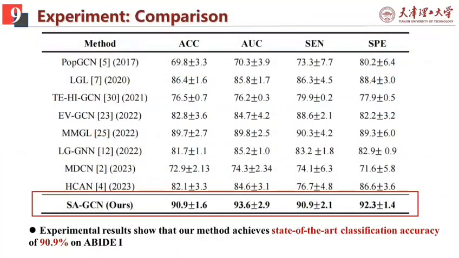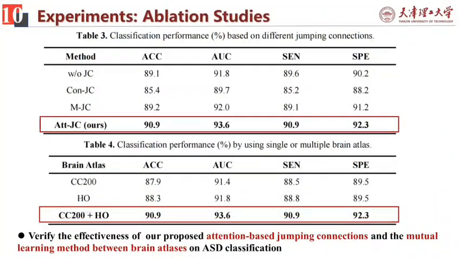By comparing our method with others, we can see that our method achieves state-of-the-art classification accuracy on ABIDE 1. Furthermore, we conduct some ablation studies to verify the effectiveness of our proposed attention-based jumping connections and the mutual learning strategy.